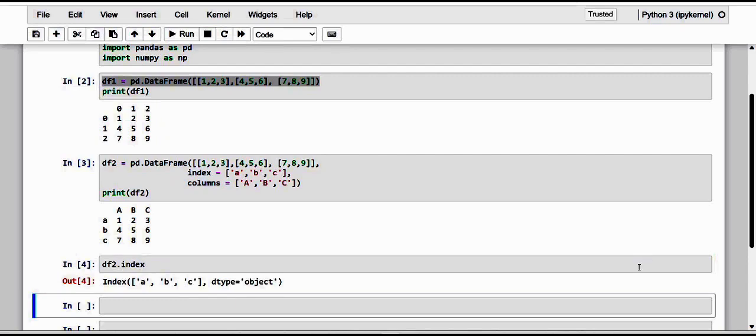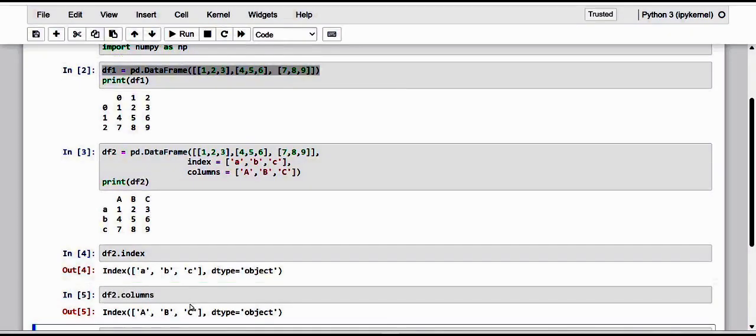So this is the index of it: A, B, C. Kindly note that index is in lowercase. And if you want to know the columns, here it is in uppercase. Both attributes return a data type. Kindly observe the data type: the return type is an object of the type labels.